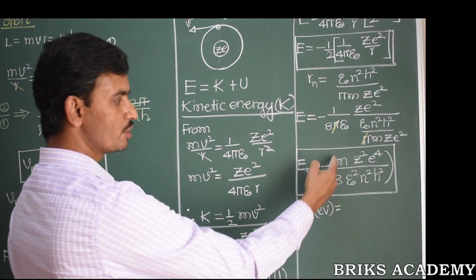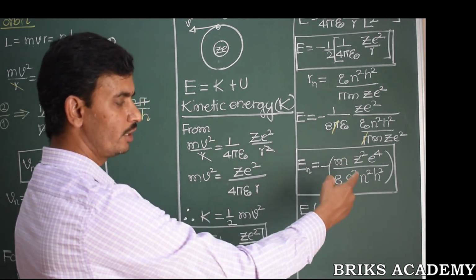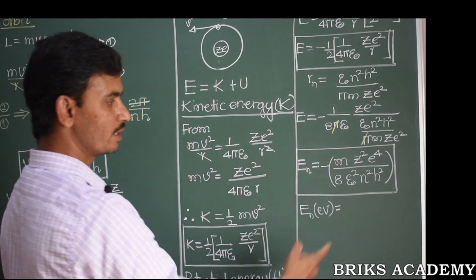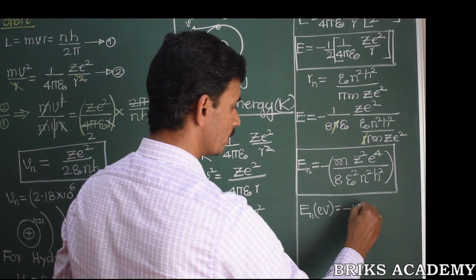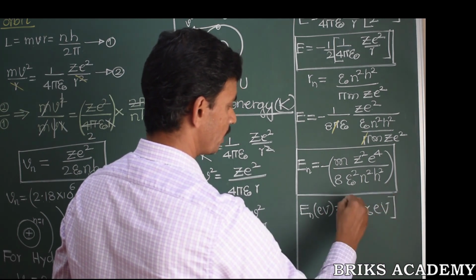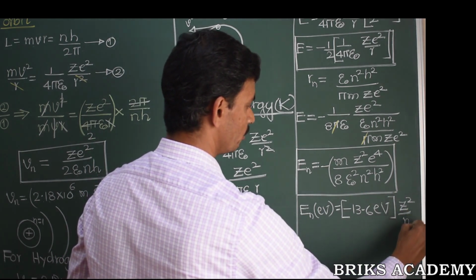If we directly substitute the values of these and simplify, we would be getting the value in terms of joules. Later we will convert that into electron volt and finally we will be getting minus 13.6 electron volt as the energy into Z square divided by n square.